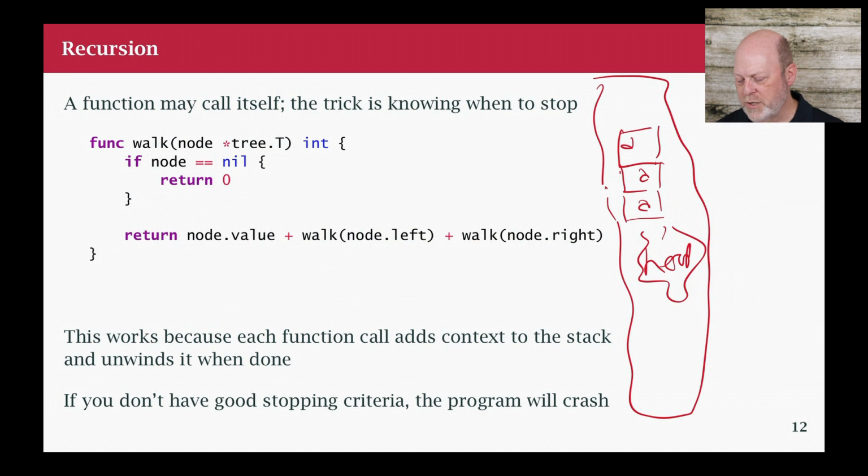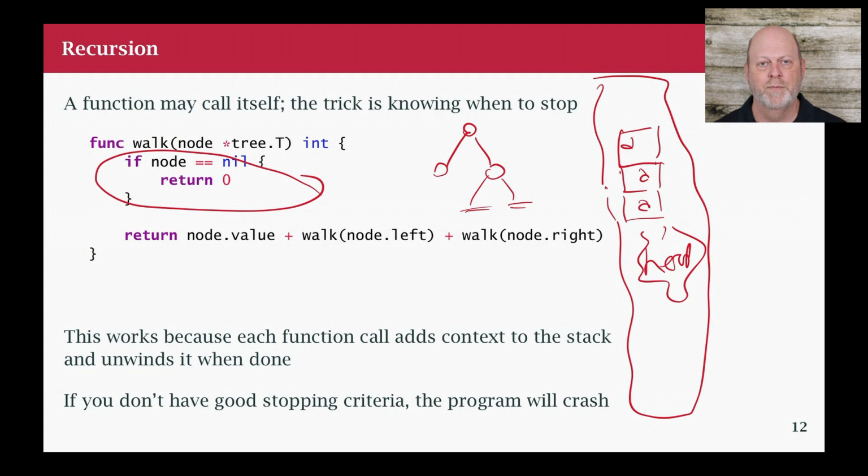If I think about a tree structure, of course, I've got some tree and it's got nodes and nodes under nodes, but eventually I get to the point where the children don't exist and I have maybe a nil pointer. And that's what I'm showing here, right? So if I'm going to get to a nil pointer, that allows me to have a stopping condition that says, okay, just stop and return, don't try to call any further. And as long as I have a well thought out stopping condition, then recursion is perfectly safe, okay?